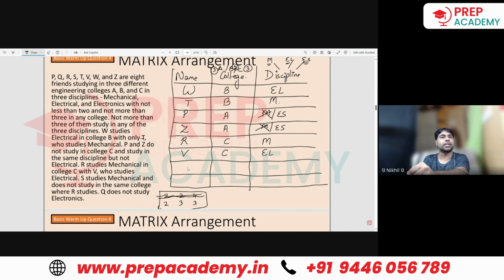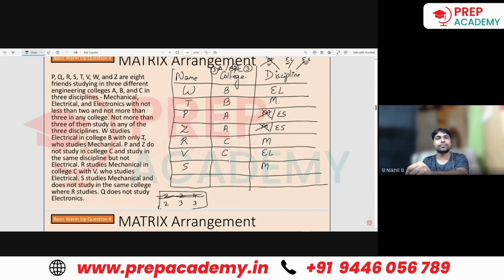Now, S studies mechanical. S is studying mechanical. So we have 3. Now nobody else can study mechanical because we wanted 3 from mechanical at the maximum, and that is not a possibility, right? S studies mechanical and does not study in the same college where R studies.